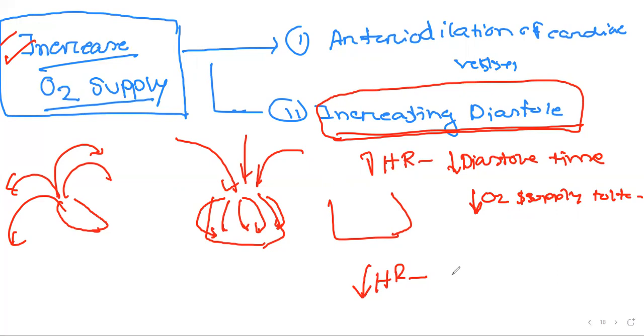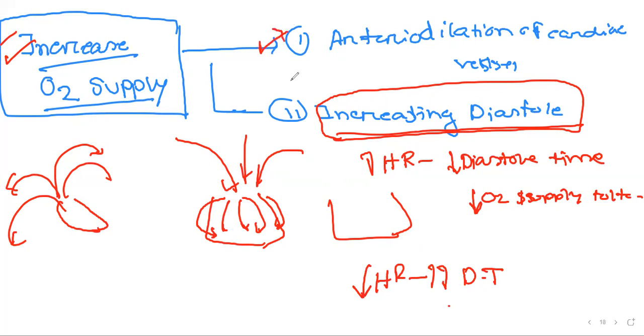If we decrease our heart rate, the main portion affected is our diastolic time, which will be significantly increased. And if our diastolic time is a very long relaxing period, then we can say that our heart is receiving enough blood. So it is our principle.